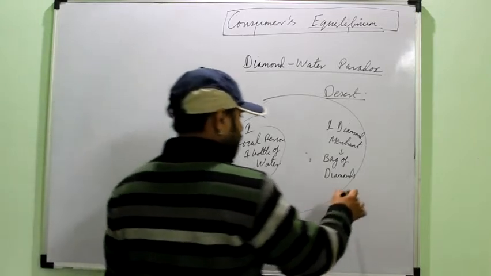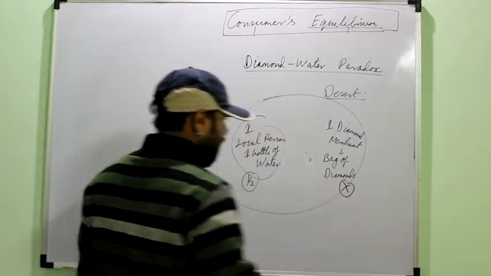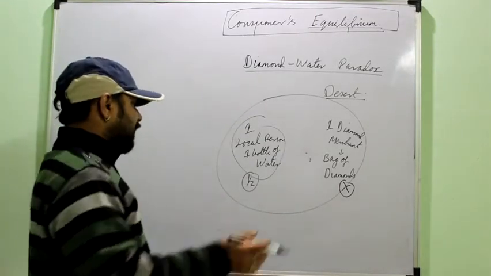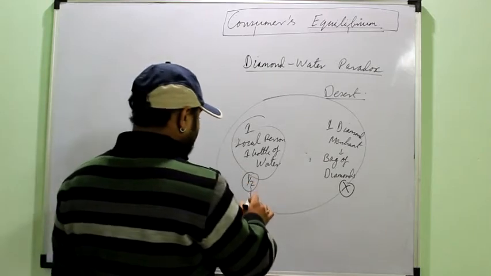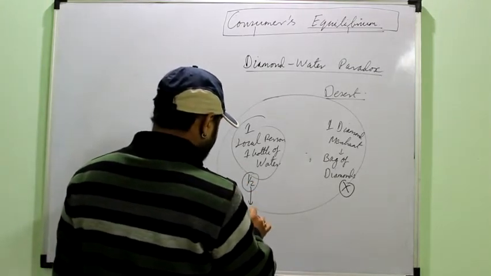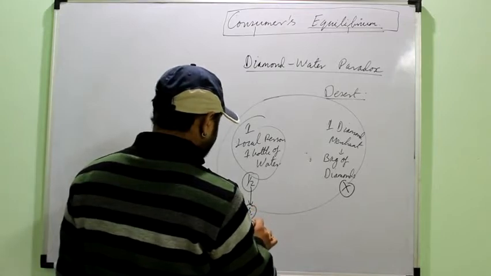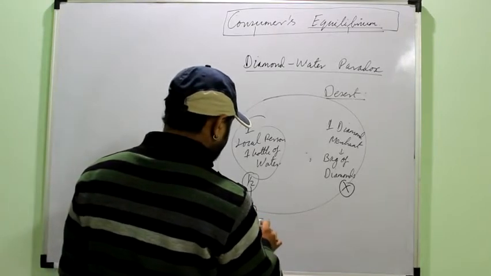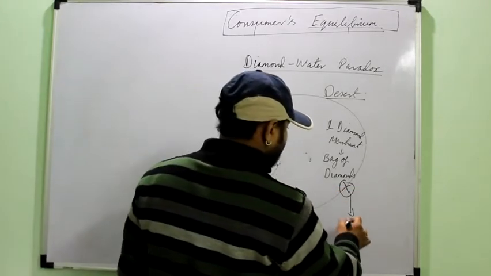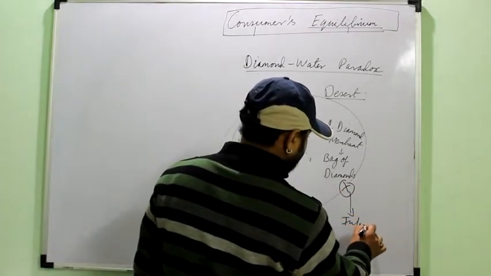The merchant disagrees. I won't exchange my half bag of diamonds for half bottle of water. When they move further, again in the sunshine they feel thirsty and need the water. Again he drinks half of that water. So suppose only 1/4 of the water is left. Here condition becomes very intense. Why intense?